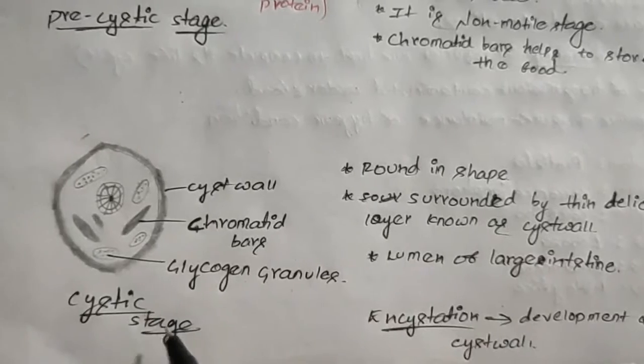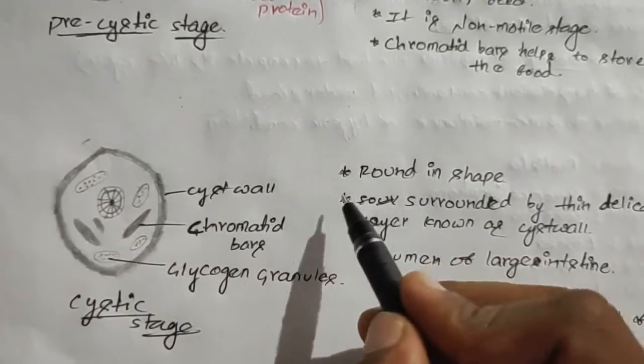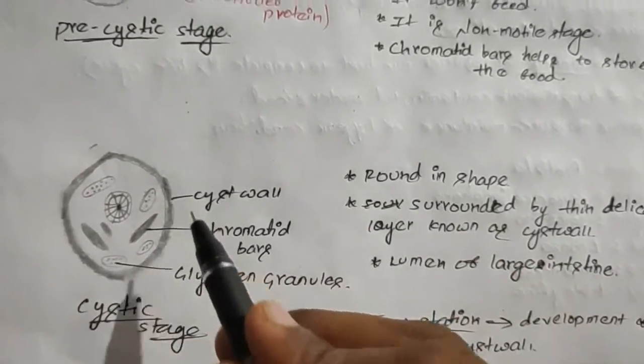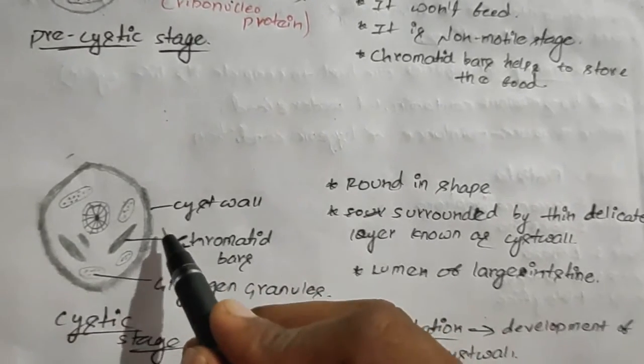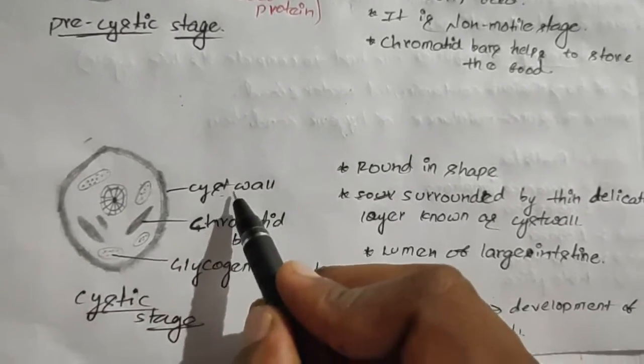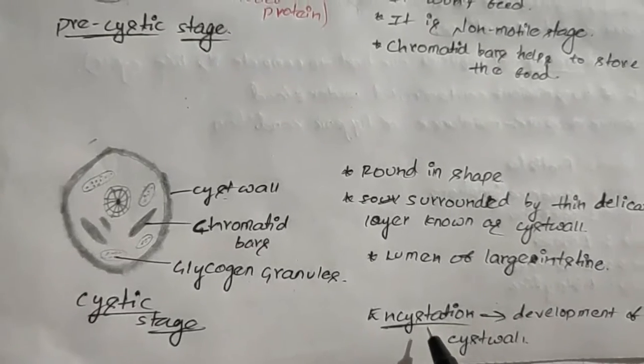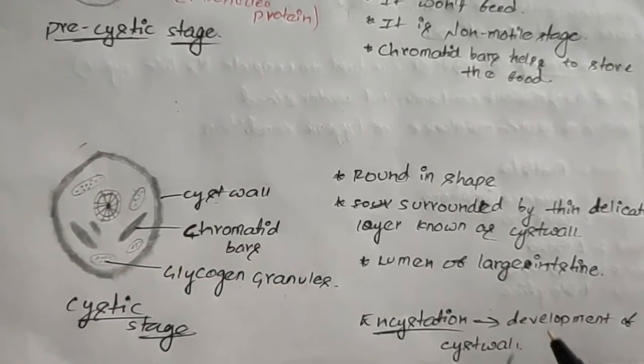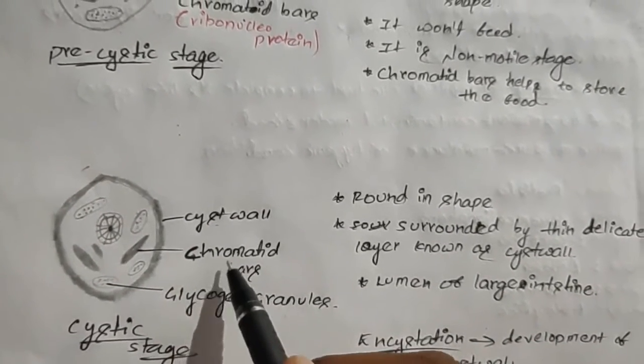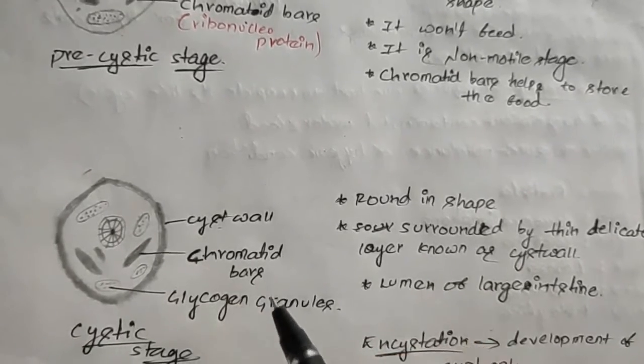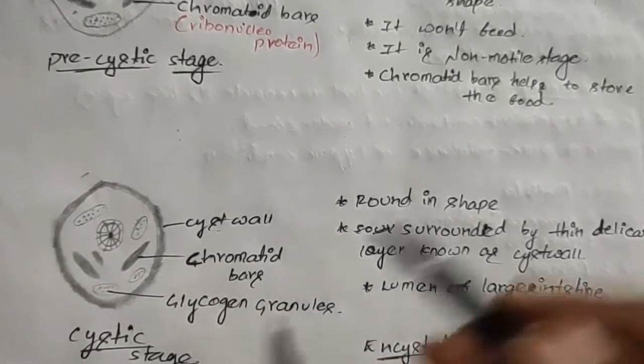Next stage is the cystic stage. This stage is round in shape and it is surrounded by a delicate layer known as the cyst wall, and the formation of the cyst wall is known as encystation. Encystation means the development of the cyst wall. It also contains chromatin fibers where it stores food, and it also has glycogen granules.